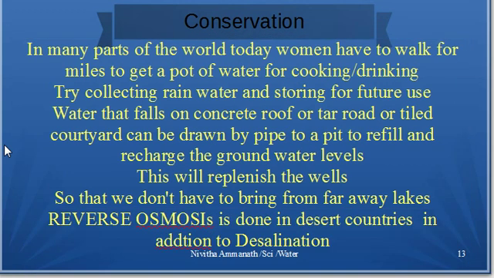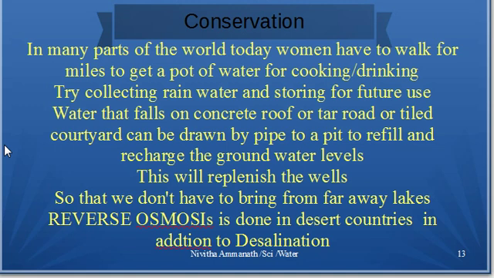The rainwater that falls on the concrete roof or a tar road can be drawn by a pipe to a pit to refill and recharge the groundwater level. This will replenish the wells. This is what we should aim at so that we don't waste the rainwater that falls on the land.